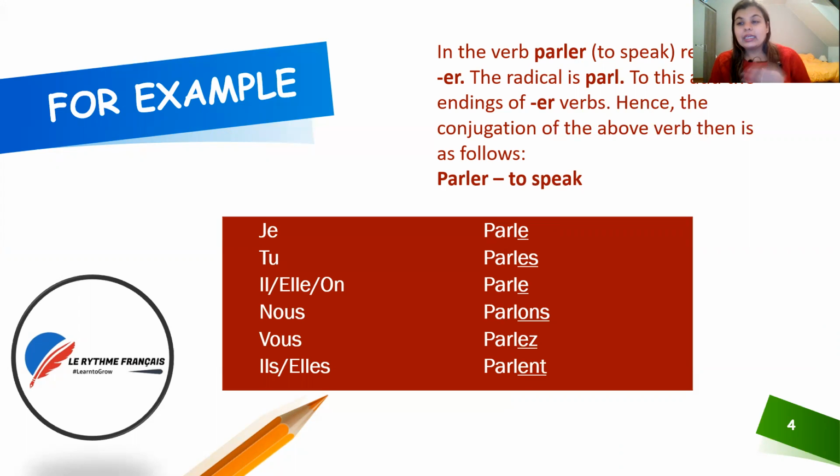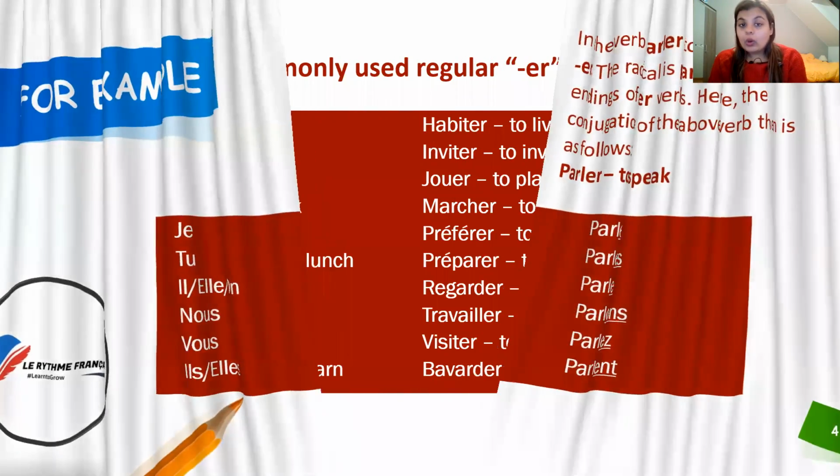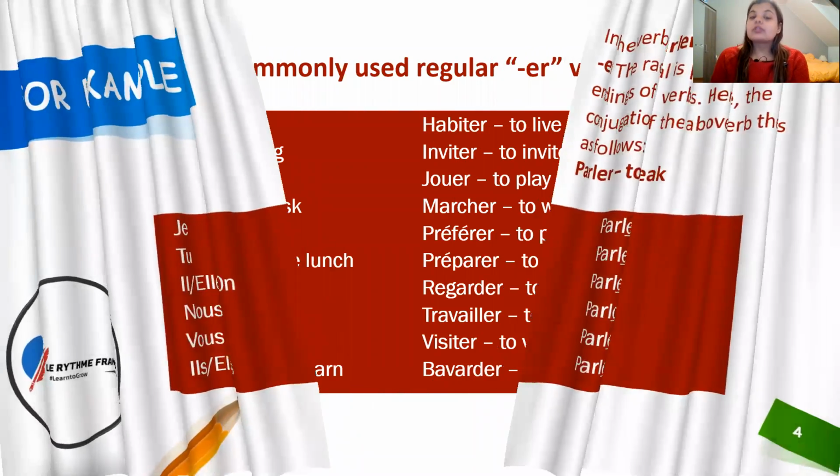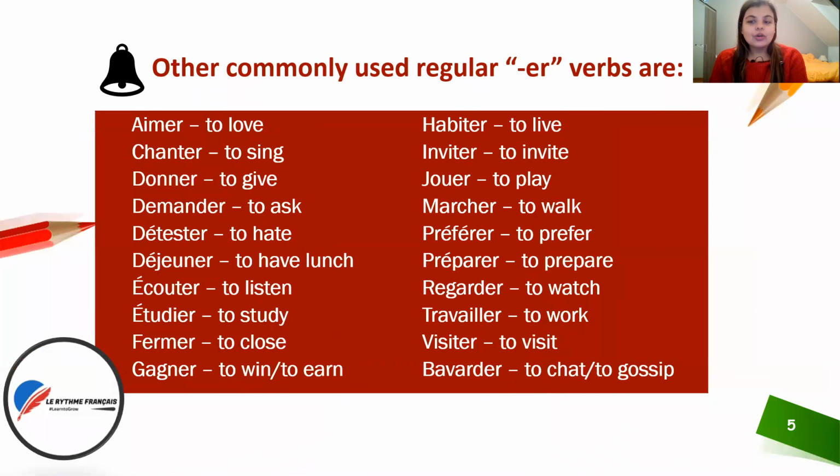I repeat a little slower. Je parle. Tu parles. Elle, on parle. Nous parlons. Vous parlez. Il parle, elle parle. I hope I'm clear to you. If you have any doubt, don't hesitate to write in the comment section below or mail us at lerythmefrancais@gmail.com.